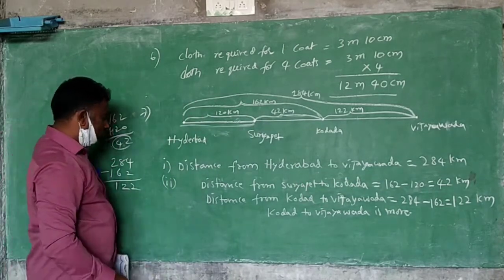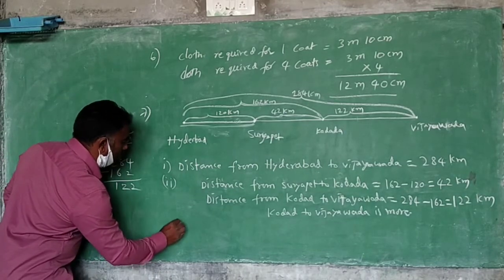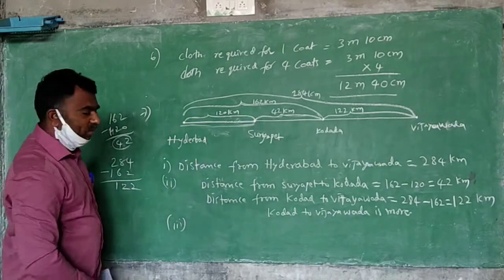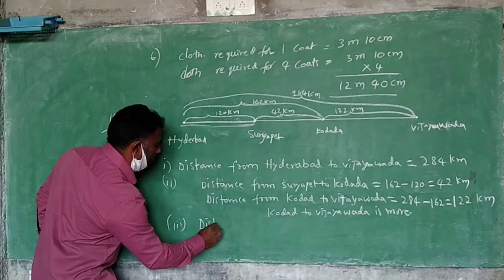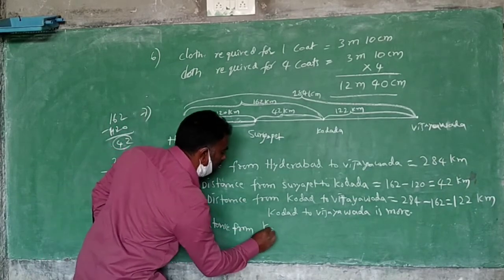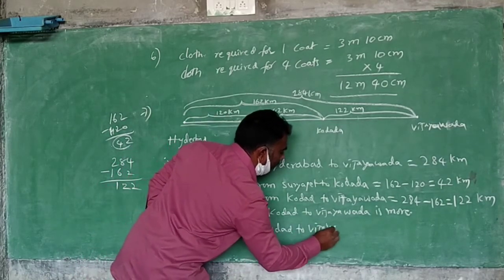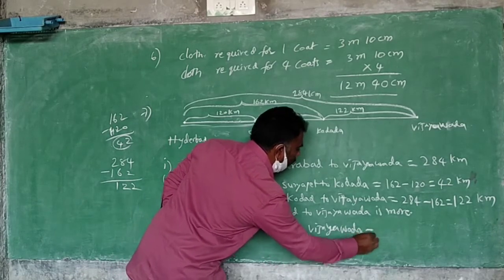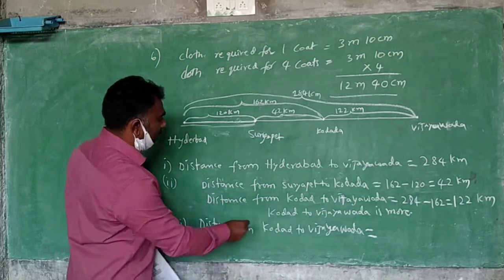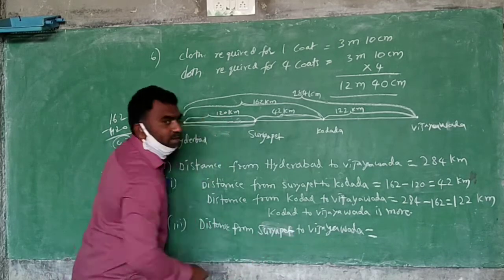Last question. What is the last one? What is the distance between Suryapet and Vijayawada? Distance from Kodada to Vijayawada. So you see here, Kodada to Vijayawada. Sorry, sir, Suryapet to Vijayawada. From where?